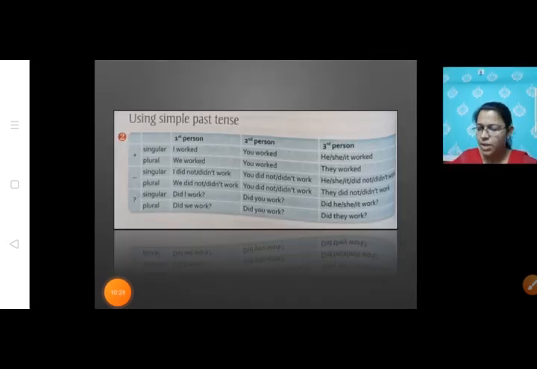So students, I hope that you are clear with simple past tense, and so the exercise A and B in your textbook on page number 60, exercise A, and page number 61, exercise B. You are going to carry out both the exercises by yourself.